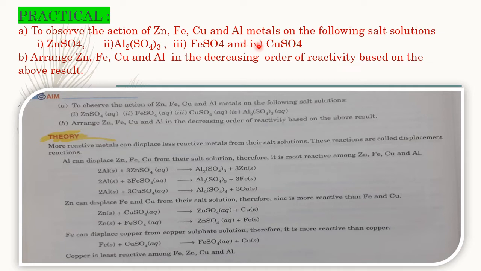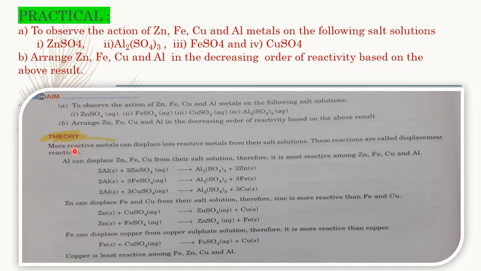So children, in this practical, you have to take the four metals and drop one piece of each metal into the salt solutions of zinc sulfate, aluminium sulfate, ferrous sulfate and copper sulfate. That is your aim, and then arrange iron, zinc, copper and aluminium in decreasing order of reactivity based on the above result. So first you write down the aim, then the theory.